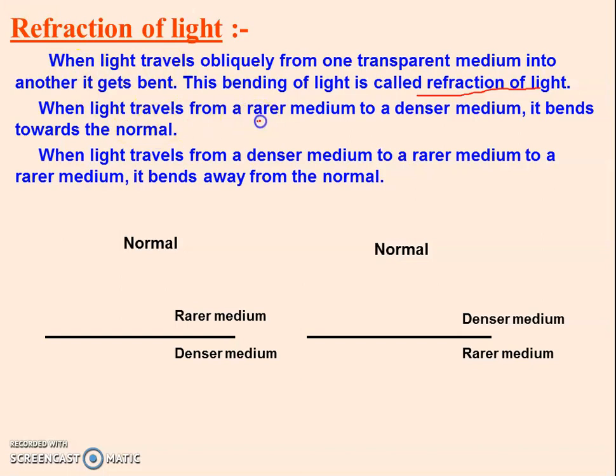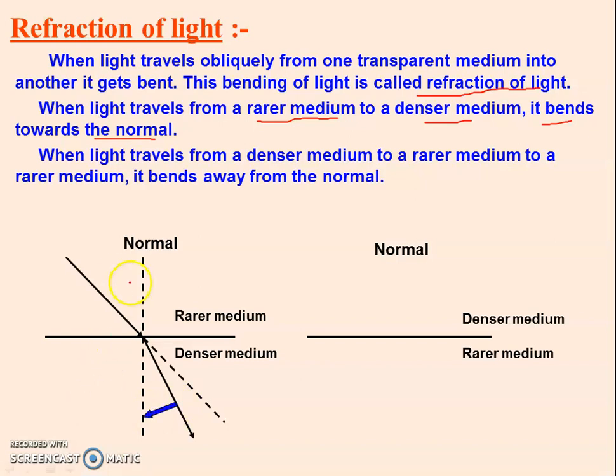When light travels from rarer to denser medium, it bends towards the normal. Now see, this is a ray incident at the interface, and its straight path is this dotted line in denser medium, but its actual path is deviated from its original path and it bends towards the normal if it is going from rarer to denser medium, right?